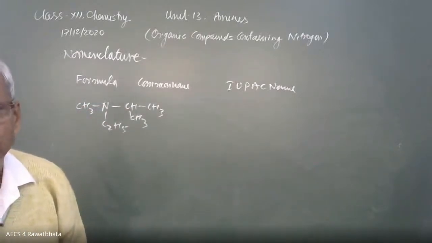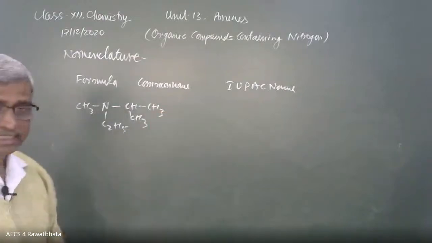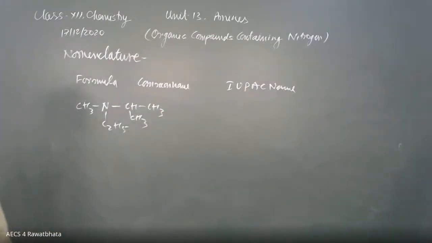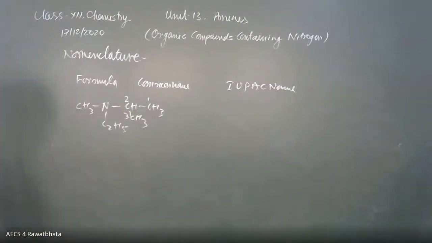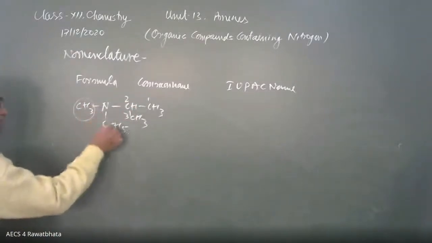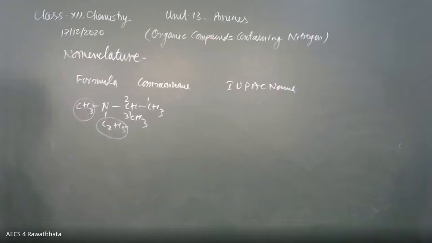Okay, beta. Right, absolutely correct, yes. And the IUPAC name: selection of the longest carbon chain. Here is a 1, 2, 3 carbon chain. Then this becomes a prefix, this becomes a prefix. 2 different groups are there, one is ethyl and the other is methyl.